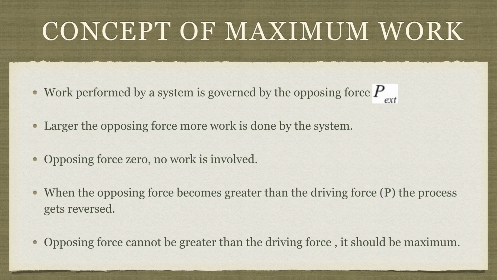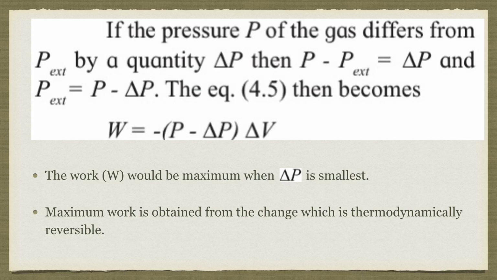Suppose the pressure of the gas differs from P external by a small quantity delta P. I can say the difference between both is equal to delta P, that is P minus P external equals delta P. But we need the value for P external so that we can substitute it in the work expression.